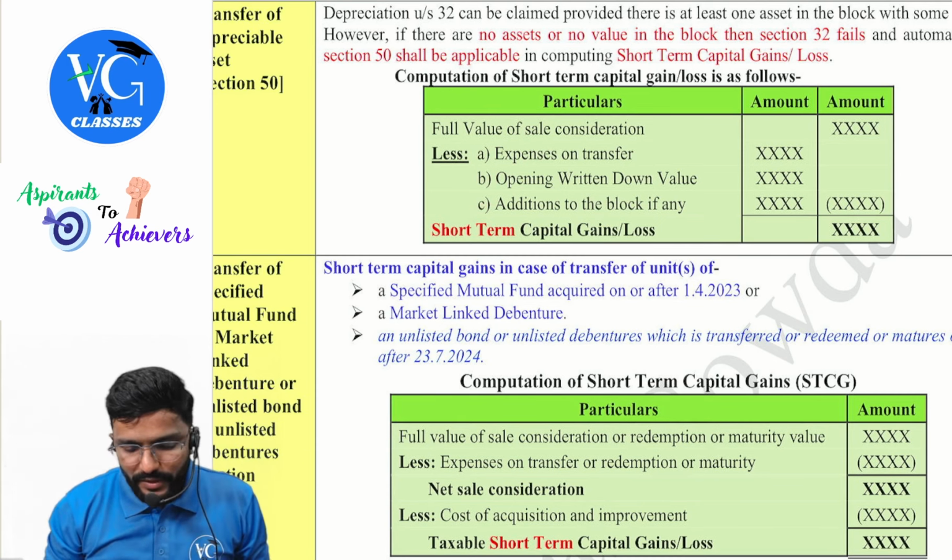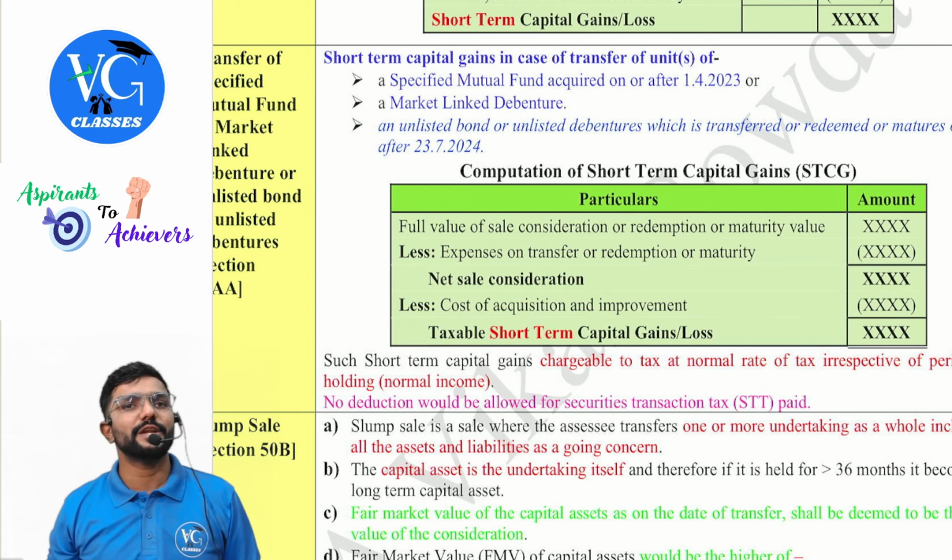So the format. Full value of sale consideration or the redemption or maturity value, one and the same. Less expenses on transfer or redemption or maturity. Net sale consideration, from that you reduce cost of acquisition and improvement. And in the law they have given the format as improvement also, but in my opinion, for these three assets, there won't be any improvement cost. Clear? So you will get short-term capital gain or loss.